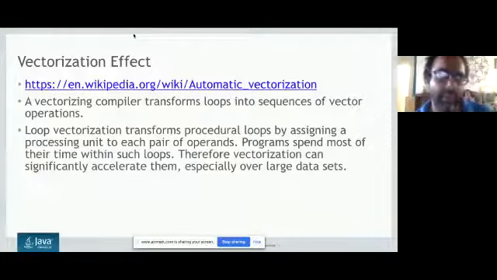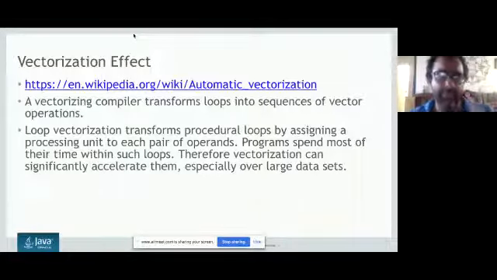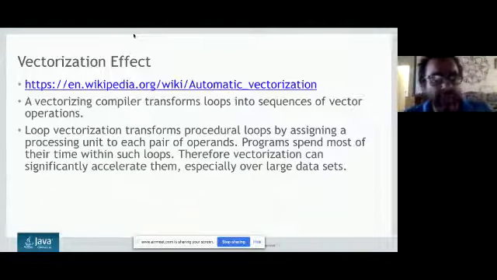Vectorization is one of the very important performance optimizations which all modern architectures use. What it actually does, if you are writing something like a for loop, a of I equals b of I plus c of I, where a is an array, is that in modern vectorization it just unfolds your complete for loop, and puts a1 equal to b1 plus c1, a2 equal to b2 plus c2, a3 equal to b3 plus c3, and if the cores are available, it will just run all of it in parallel. So it will not follow your directives of the for loop, which is a kind of sequential approach.